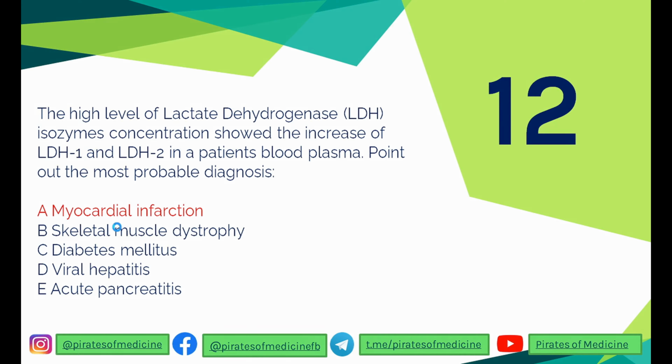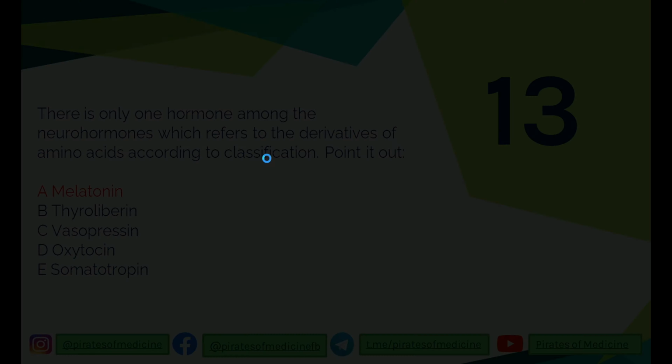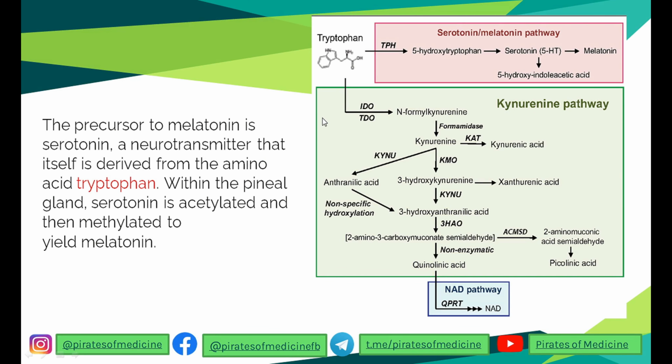Understood? Let's go to the 13th question. There is only one hormone among the neurohormones which refers to the derivatives of amino acids according to the classification. Point it out. So we understood in biochemistry that melatonin production occurs from tryptophan.